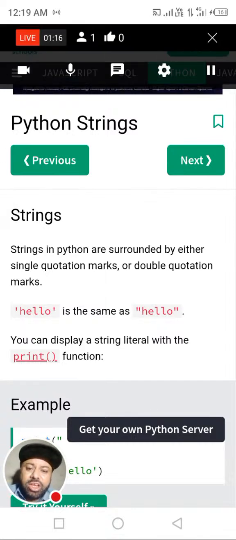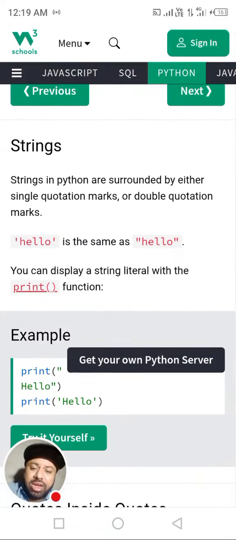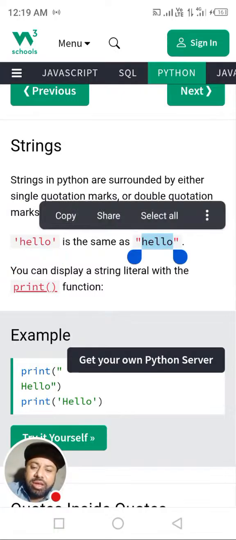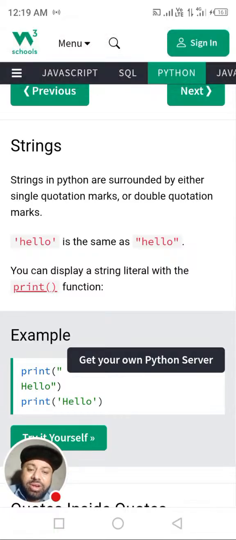Okay, dear students. Strings in Python are surrounded by either single quotation marks or double quotation marks. Here we can see a single quotation mark, but here it is double quotation marks. These are the same. There is no issue for the Python interpreter or compiler. It will consider "hello" the same as 'hello'.